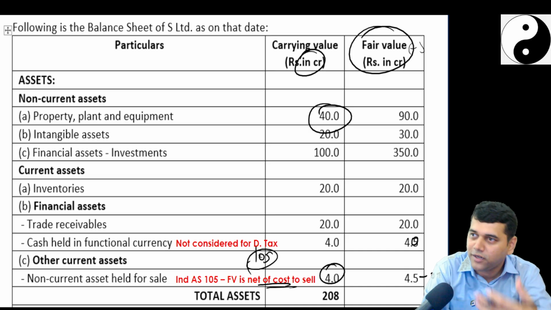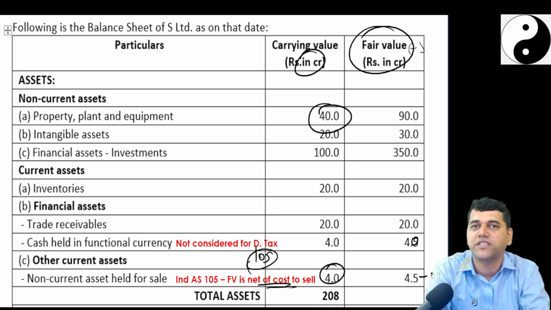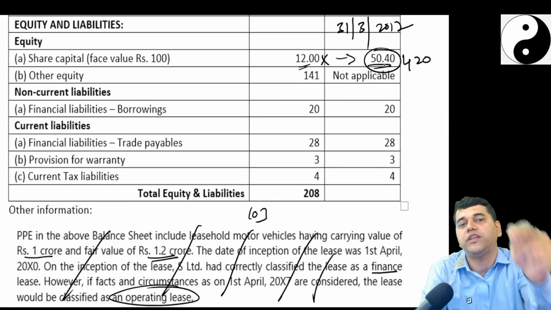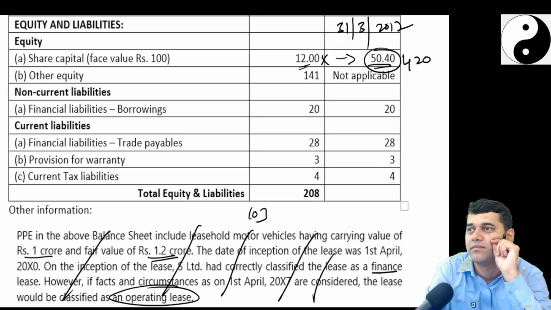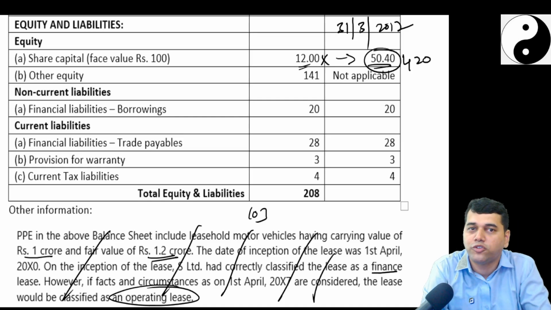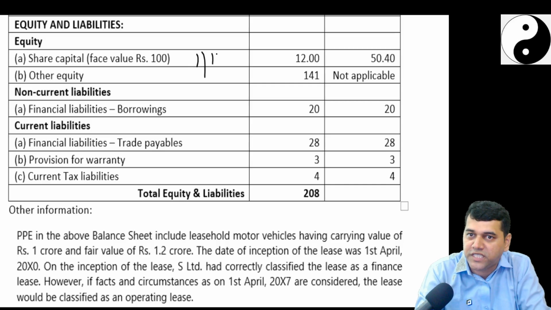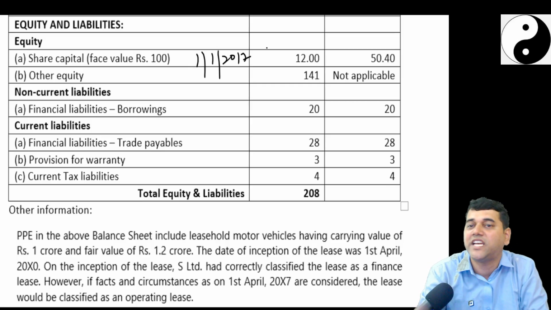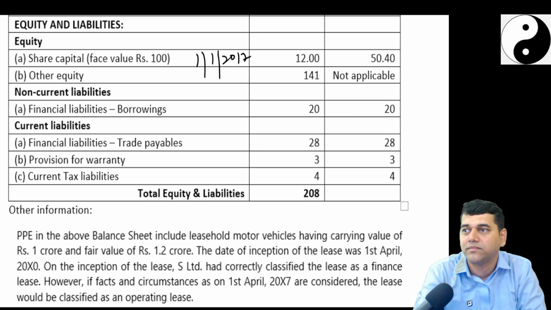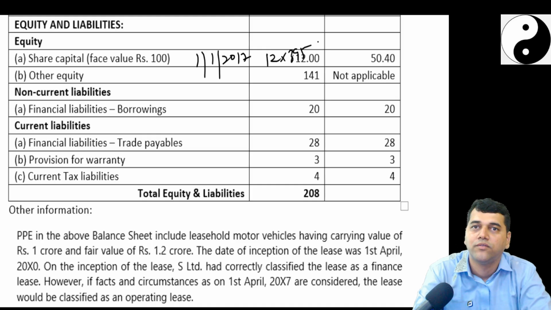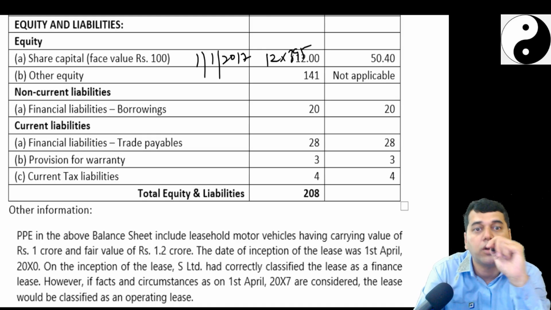If that was the case, anybody will reasonably assume that it must be the fair value. Understood? Yeah, I understood. It sounds like it should be the 1st January, but if you see one item there, how come on 1st January the fair value of the equity can be 50.4? It should have been 395, no? Because on 1st January 2017, what is the share price of S Limited? Okay, so multiply 12 into 395, how much do you get? 47.40. But how come they said 50.4?